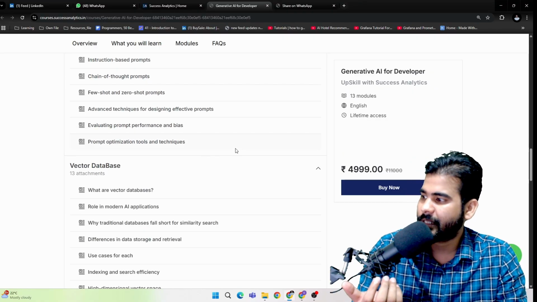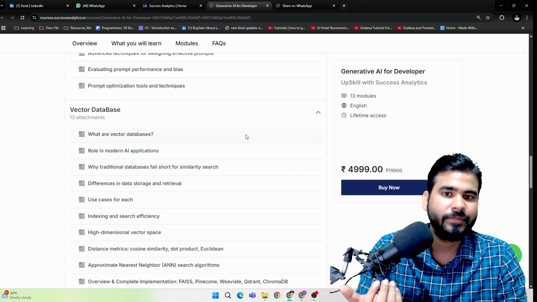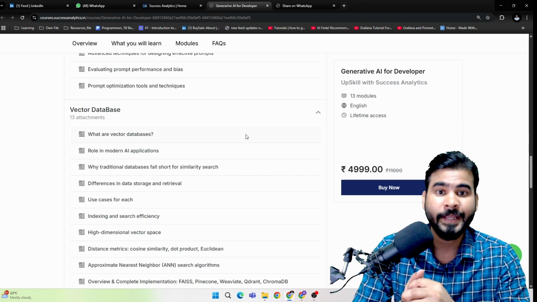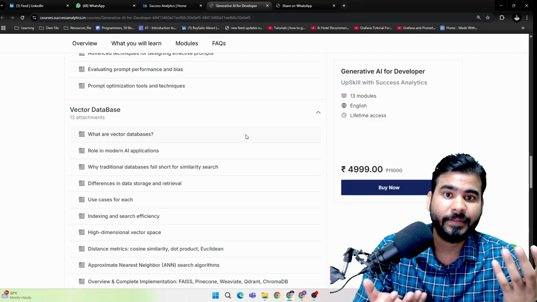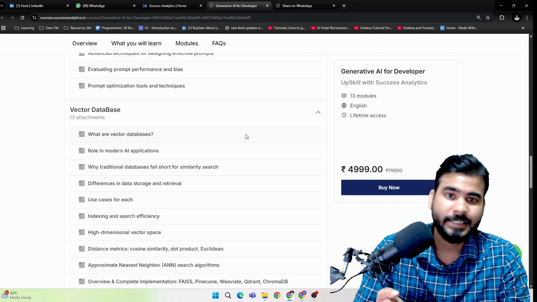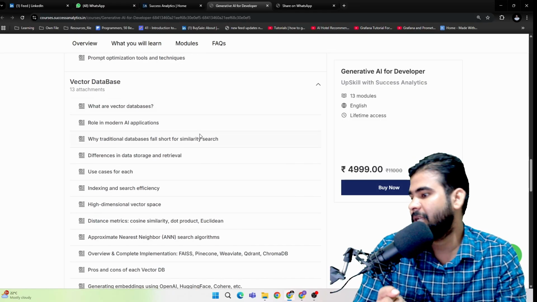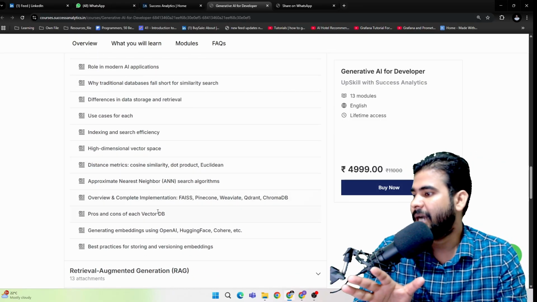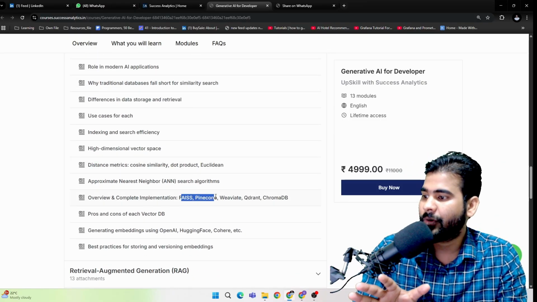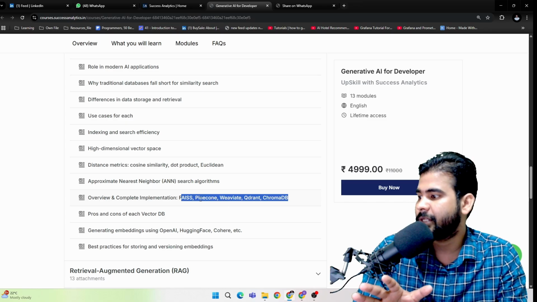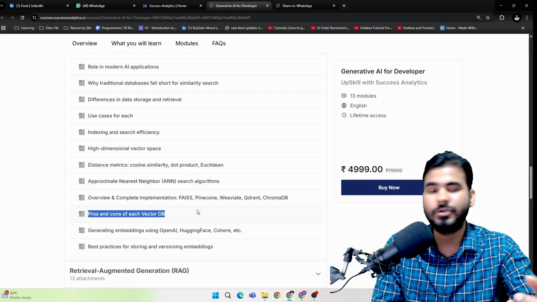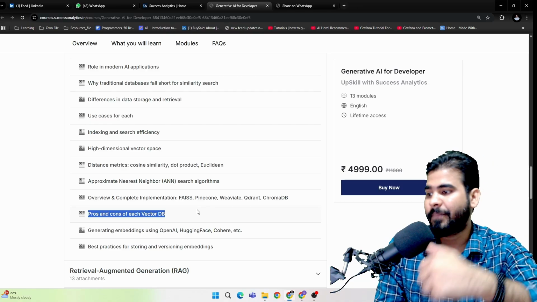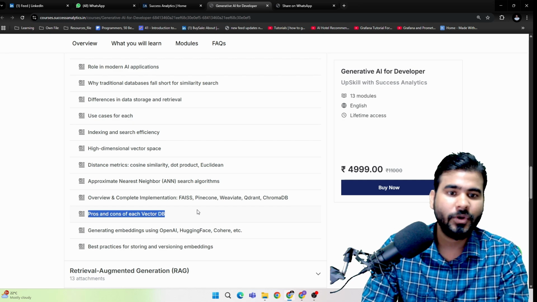After that we can understand the complete vector DB: what a vector DB is, why it is important in large language models, and the different types of vector DB. One by one we can do the experimentation or practical implementation for all the vector DBs. As you can see, we have Pinecone, Weaviate, Qdrant, ChromaDB, and FAISS. We will cover pros and cons for each vector DB, so that you get the idea of when to use which one, like Pinecone, Weaviate, Qdrant, or ChromaDB.